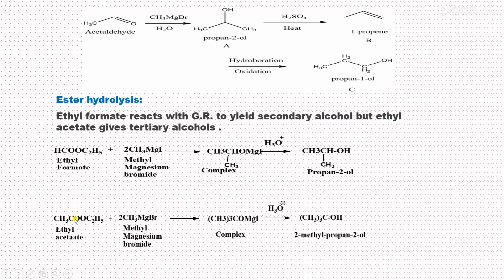Again this carbanion attacks the carbonyl group of the ester, and we get a complex, and finally we get 2-methyl propan-2-ol. In this reaction also, this carbanion attacks the carbonyl group of ethyl formate, and we get this propan-2-ol. You remember this reaction very well.